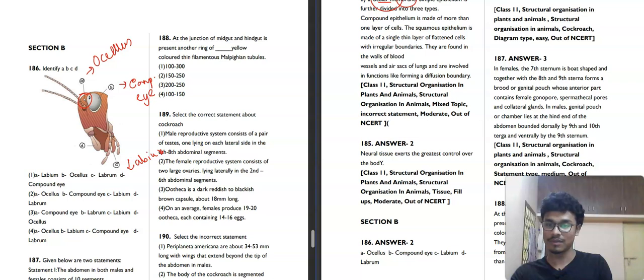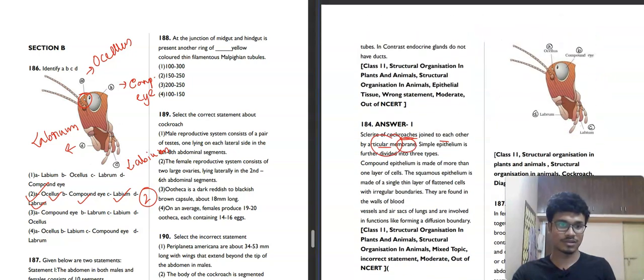Yes, it is labium. And D here it is labrum. So if we match all of this, A is ocellus, B is compound eye, C is labium, and D is labrum. Second option will be our correct answer. You can just see this: ocellus, compound eye, labium, and labrum.